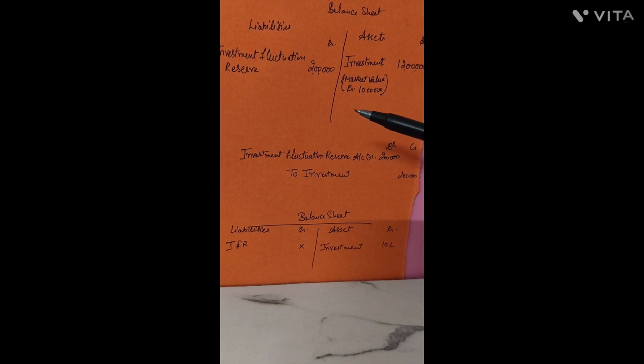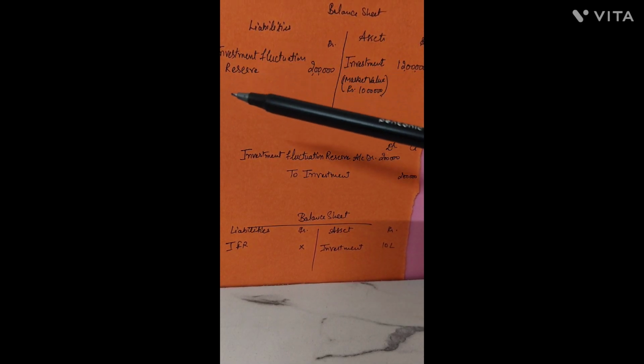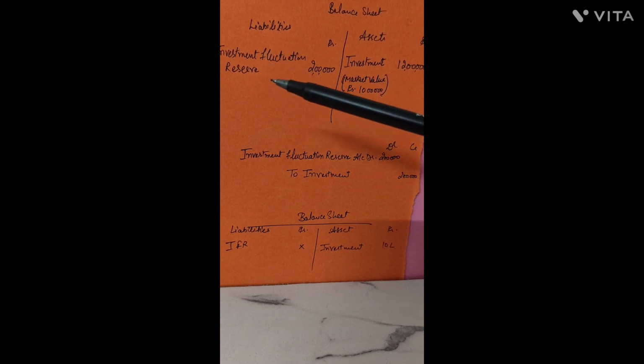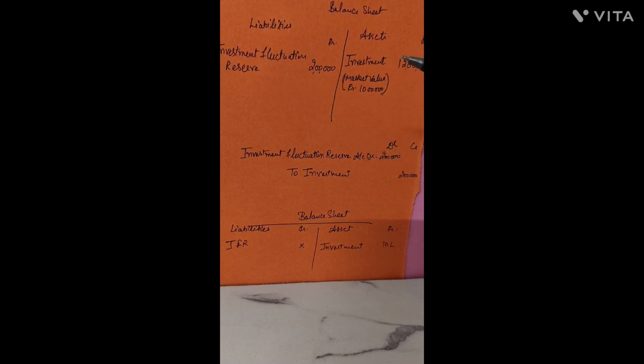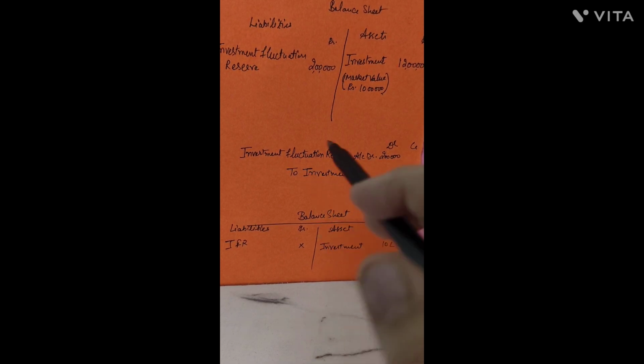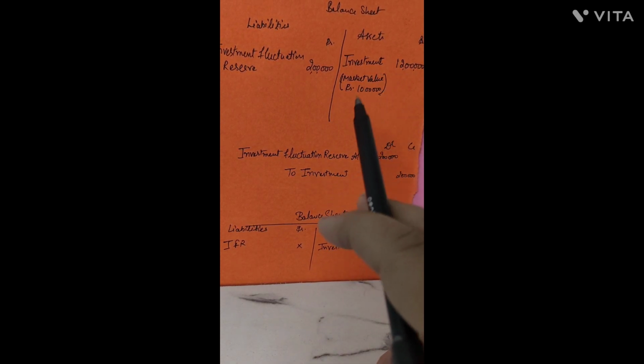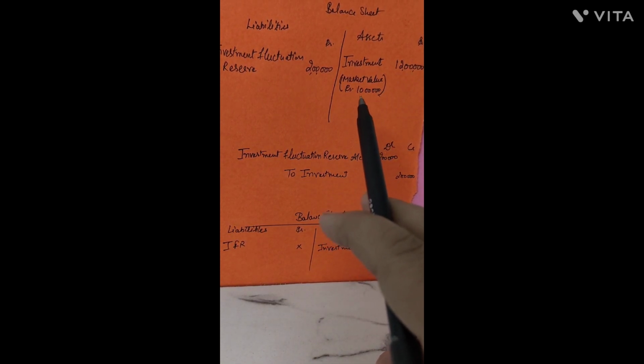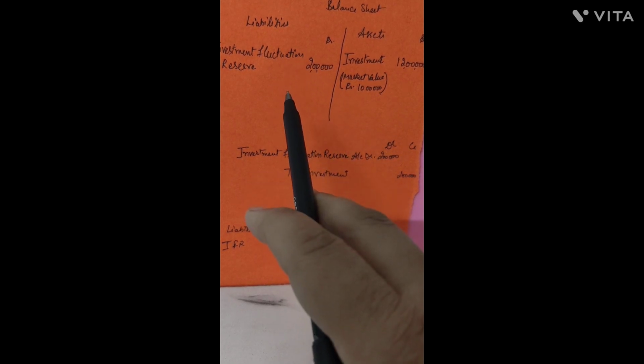This 2 lakh rupees loss is to be met from investment fluctuation reserve, because the reserve was kept to meet the loss of difference in the investment's market value and the given cost price, right? So here there is a difference of rupees 12 lakh minus 10 lakh, 2 lakh, that is the loss, and that is met from IFR.